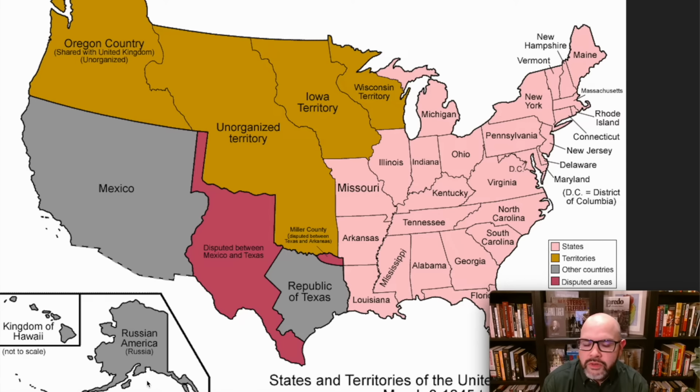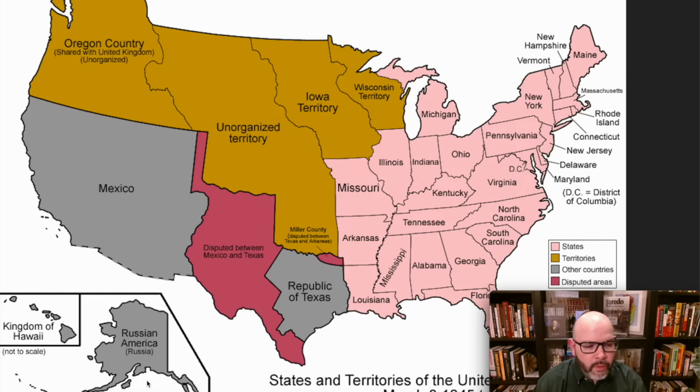Now he's not going to be content with annexing Texas. He's also going to attempt to purchase California from Mexico. When Mexico refuses the option of selling California, what James Polk will do is quite honestly provoke a war with Mexico, right? He will basically send troops to what is present-day Brownsville, Texas, around here. This territory was disputed, right? When Texas was annexed, there was always kind of a gray area as to where the boundary of Texas was, right?